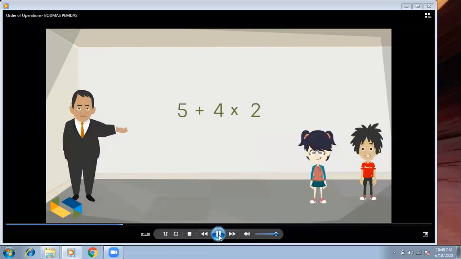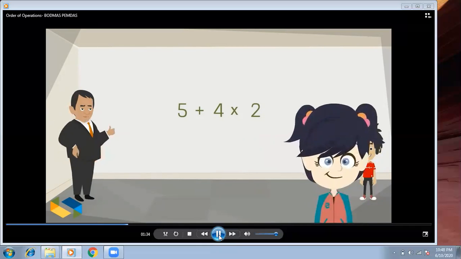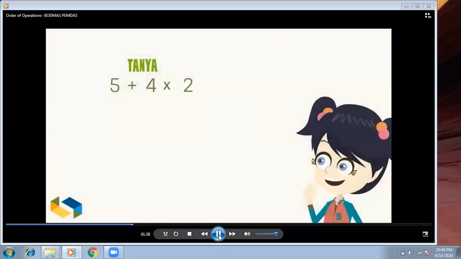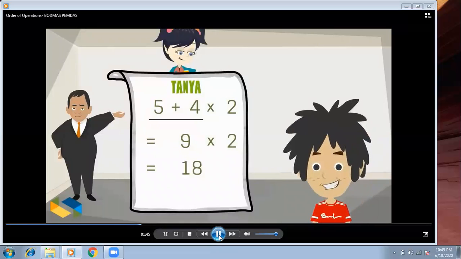Let's see how, by giving the same expression separately to both of you to solve. You go first, Tanya. Your turn now, Sam.